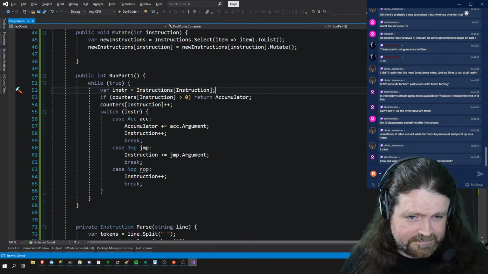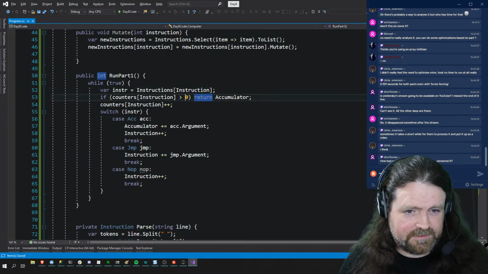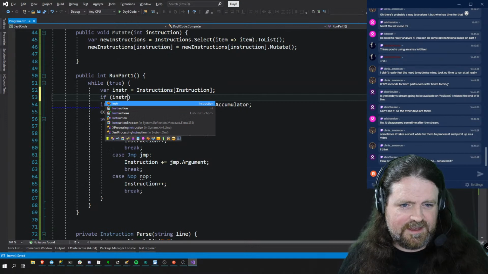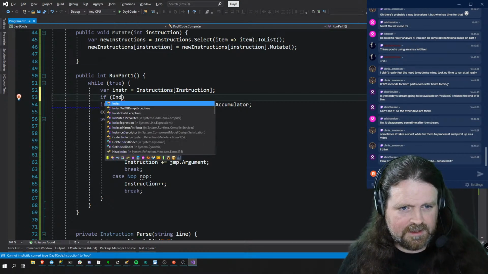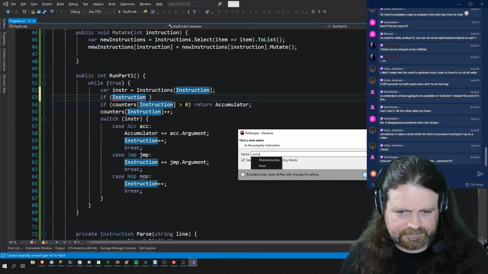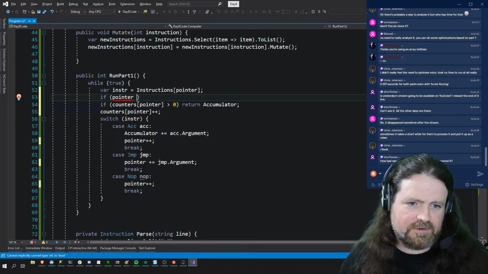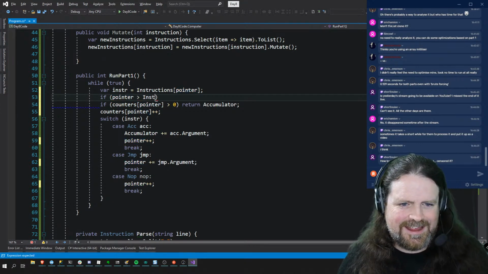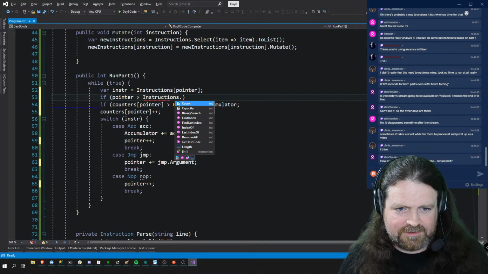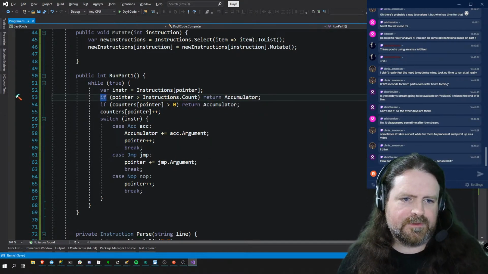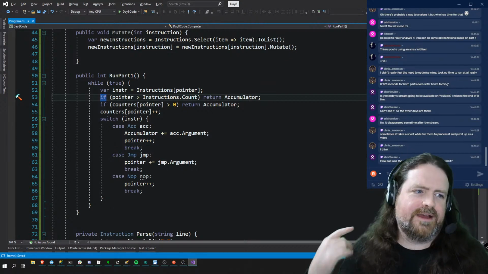So if the instruction is greater than 0, return the accumulator, but we also want a thing that says that if the instruction, I'm going to rename that to be pointer, because there are too many things called instruction, if pointer is greater than instructions.count, return accumulator. So that should give us our exit case.